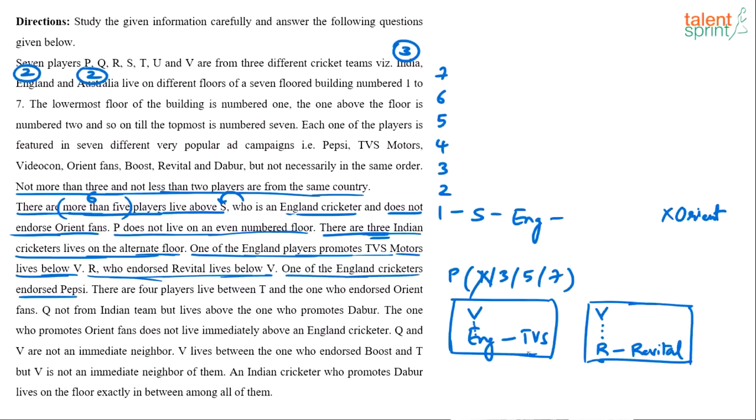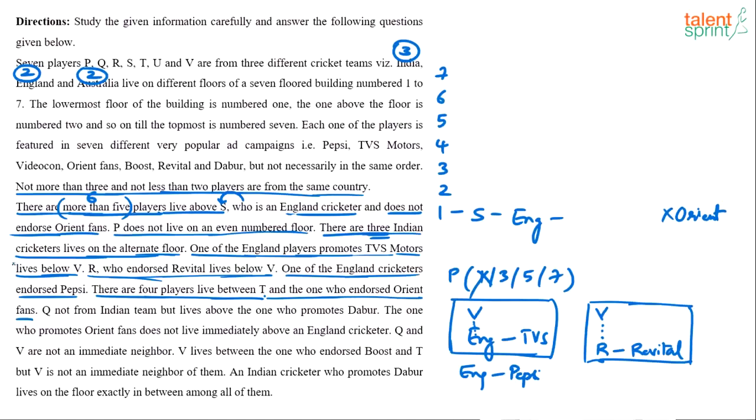So clear, one England cricketer will endorse TVS, the other England cricketer will endorse Pepsi. So we know the brands promoted by England players, right? TVS and Pepsi. Next clue: there are 4 players between T and the one who endorses Orient fans. Now this again is useful information.